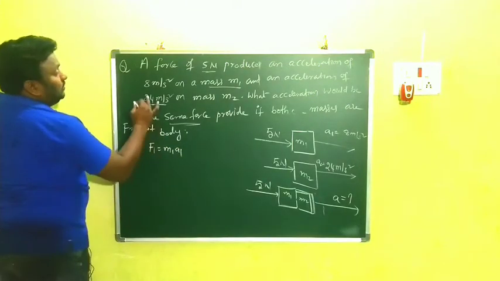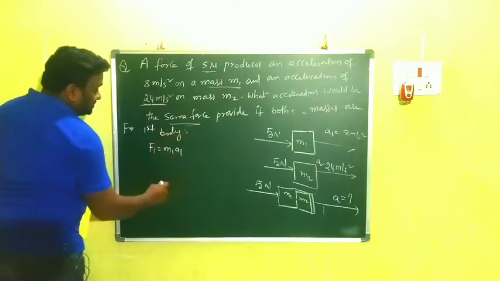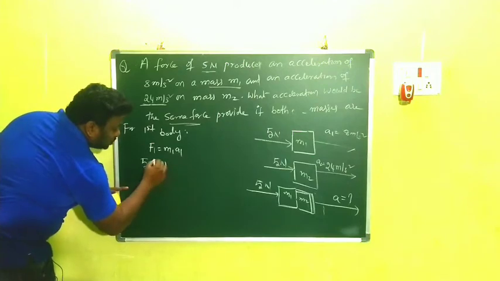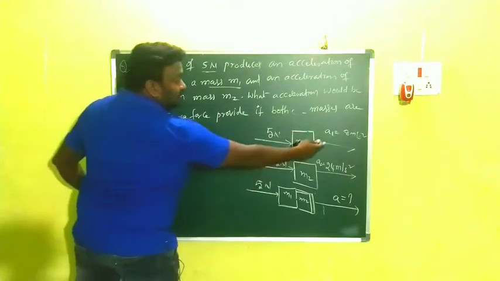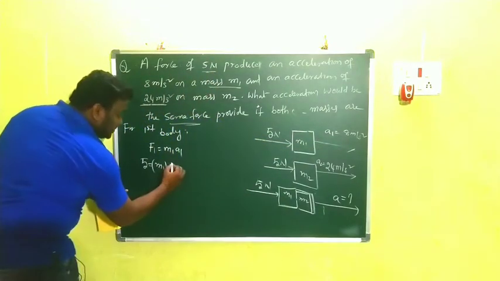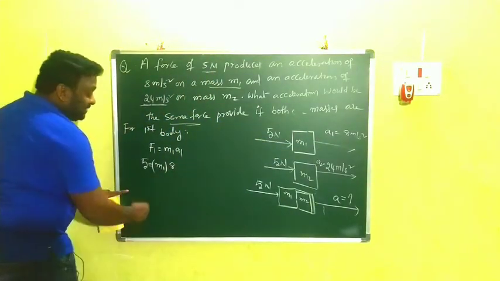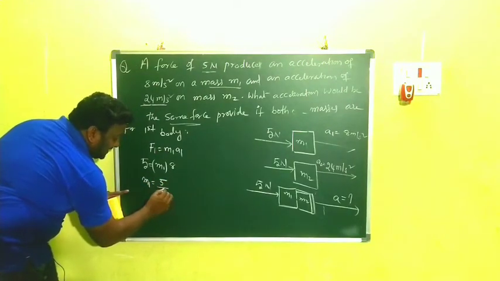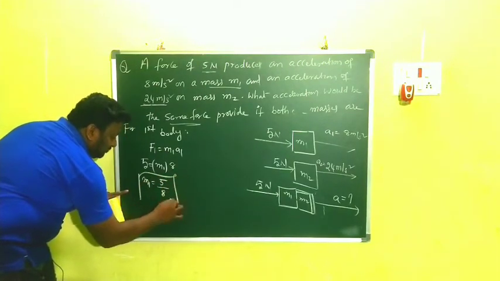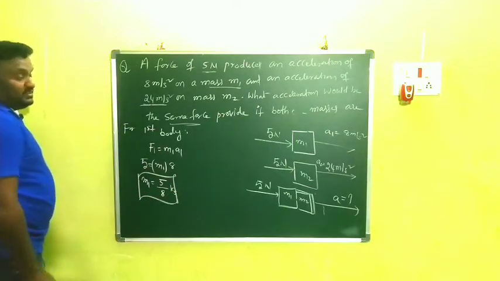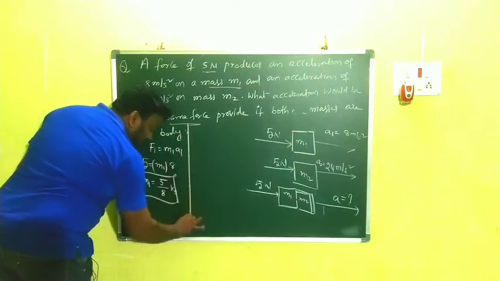The force is already given: 5 newtons. That's why here 5 is equal to m1 into a1. How much acceleration? 8 meter per second square. That means m1 is equal to 5 by 8 kg. What is that? m1 is equal to 5 by 8 kg. Clear?